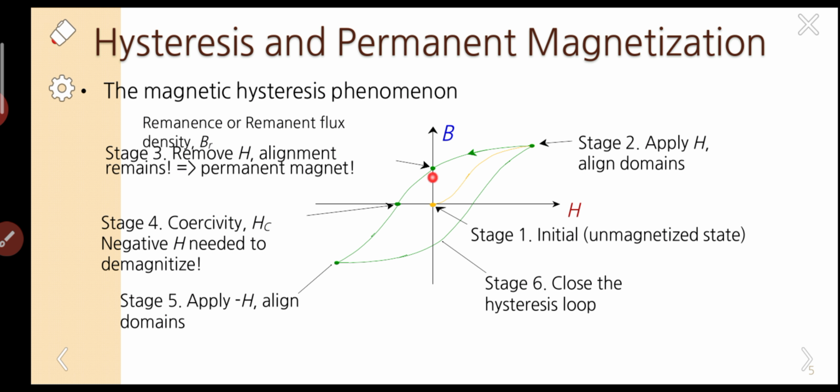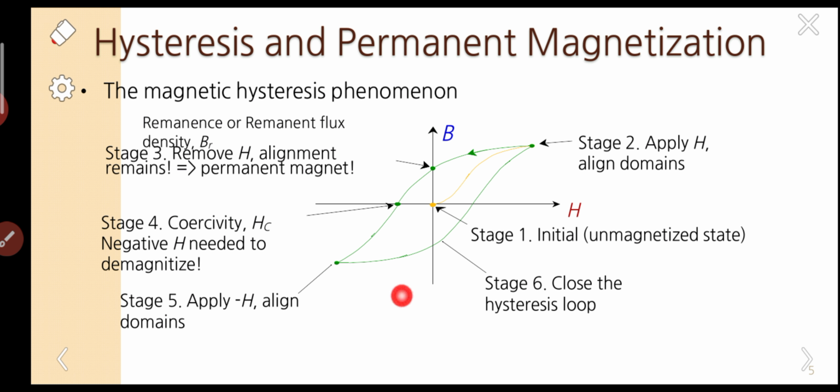Generally the whole graph can be obtained by applying the magnetic field in a cycle. This is the process of magnetization and demagnetization by applying a magnetic field in a cycle.